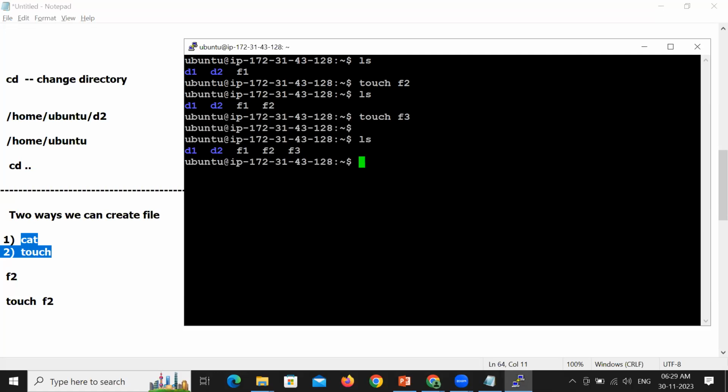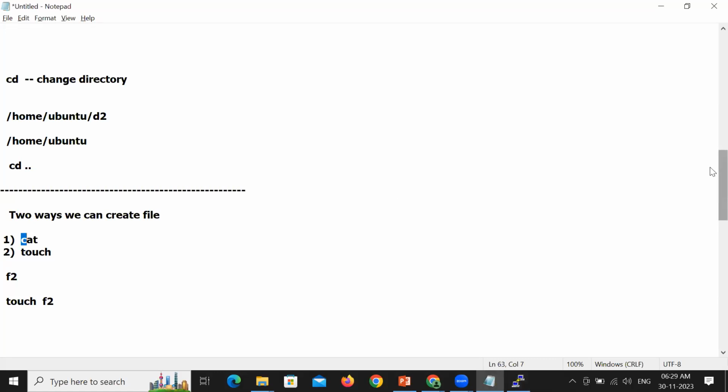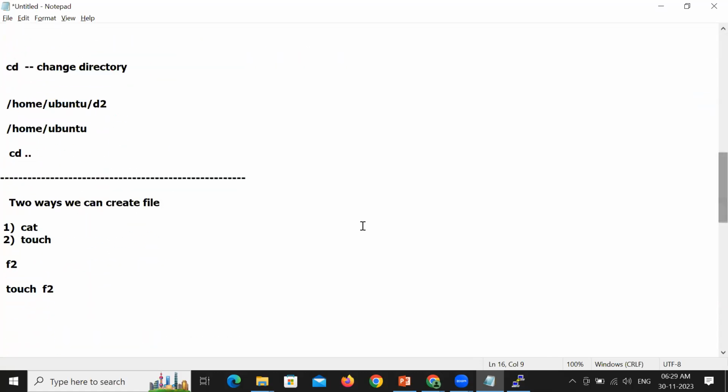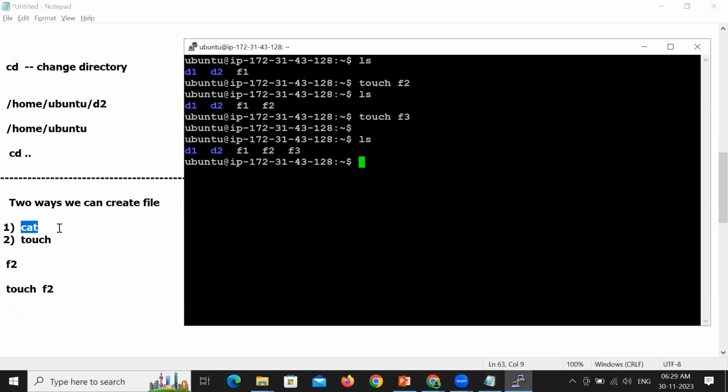The behavioral difference is this: when you use the cat command, the file gets created and control will enter into the file. We are writing some characters, like "Hello, good morning, welcome to DevOps course," and then Control D to come out of the file. You are saving some data into that file, and then you come out of it.